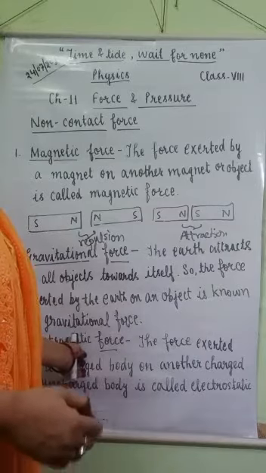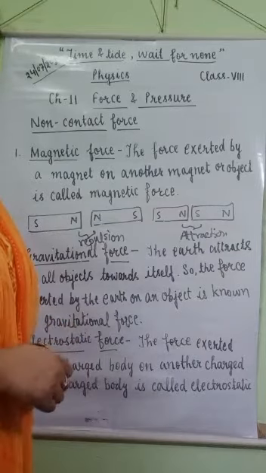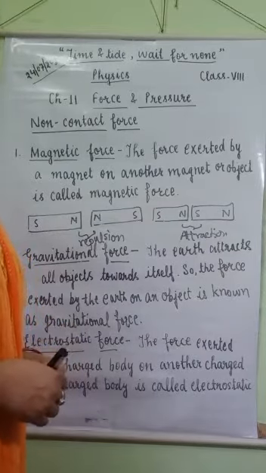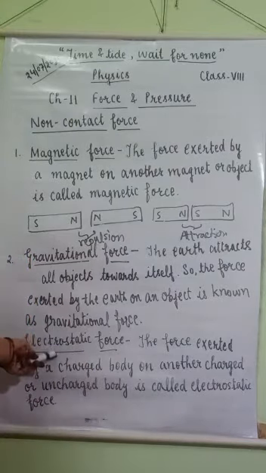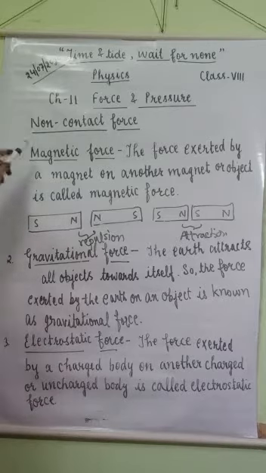When you rub it on your dry hair and bring it near small pieces of paper, there is no contact. So this is the electrostatic force. So all these are non-contact forces.